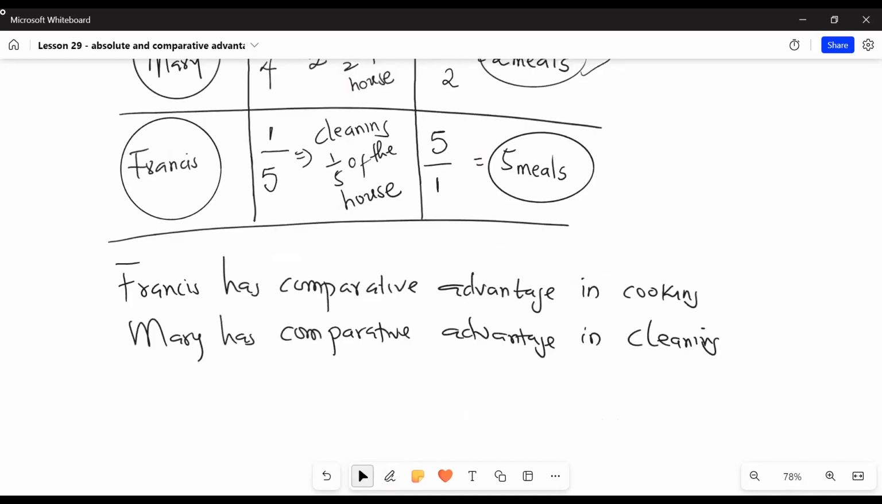So if they want to decide who should perform which task, each individual should perform the task in which they have comparative advantage. So Mary should clean the house and Francis should cook. So this is all for our lesson on comparative and absolute advantage. Our next lesson will be on the power of prices.